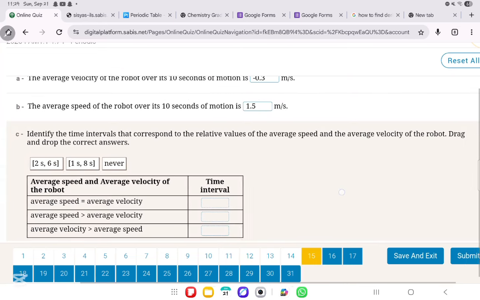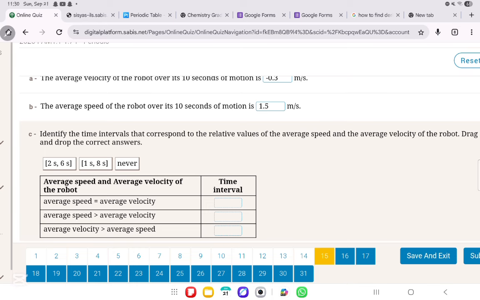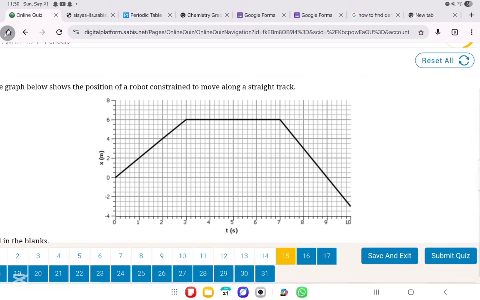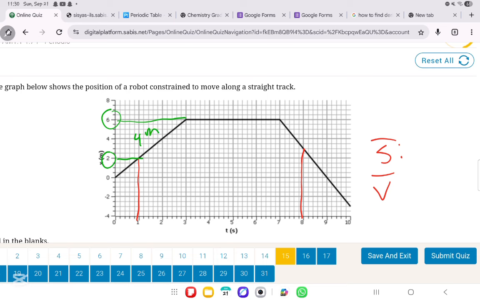But if you go down, they actually gave us 2 different time intervals. They told us from 2 seconds to 6 seconds and from 1 second to 8 seconds. So let us do from 1 second to 8 seconds. They want the value of the average speed and the average velocity. In this scenario, the average speed is the distance traveled. So starting from 2, we went to 6. This is 4 meters traveled. Here they didn't travel anything. And then they went from 6 all the way to 3. That's 3 meters. So in total, 7 meters were traveled. 7 meters over the time from 1 till 8, which is 7. So you're going to get 1 meter per second.